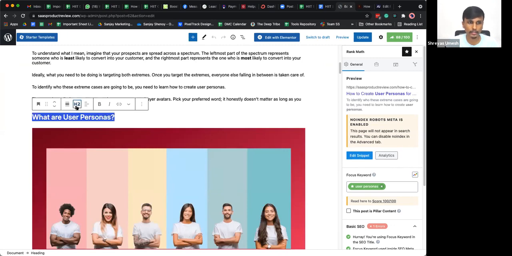So you wrap it here and it's called header tags. So H1, H2, H3, and all of these are also called subheadings, but they're also called header tags in your SEO terms. So you mark this as H2.